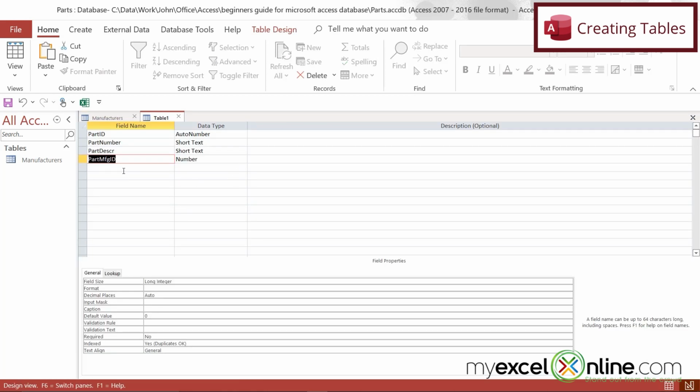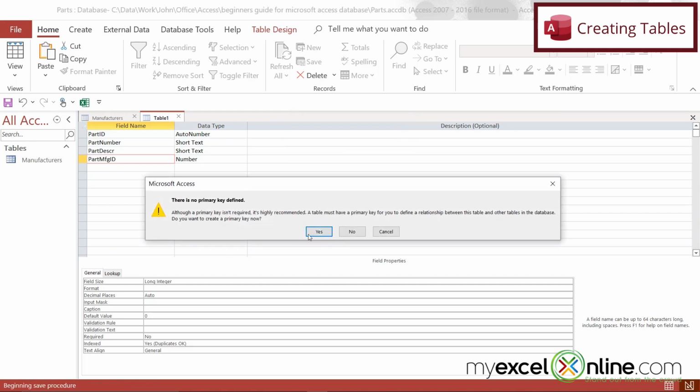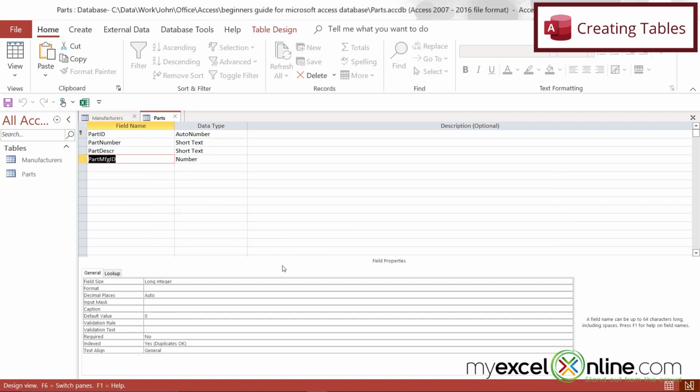So let's go back to Table 1. And let's just hit this Save icon right here. And let's call this one Parts. And say OK. Now I'm prompted that no primary key has been defined because I haven't defined it yet. But if I say yes here, the auto number will automatically become the primary key. So I'm going to say yes, and you can see that the key icon has gone up there.